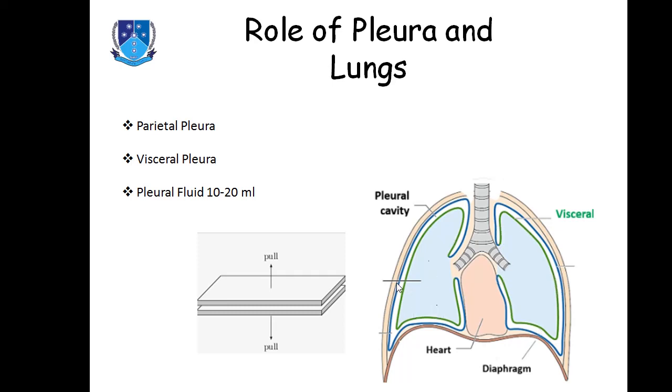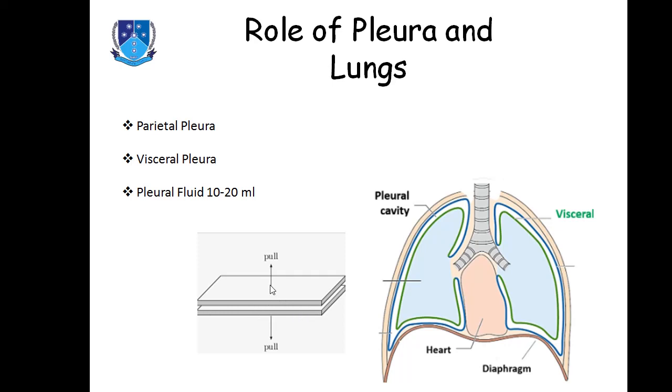So how does the parietal pleura push this downward? Focus on this example. We have two glass slides, the kind put on a microscope with the specimen. If we put two slides together, we can easily separate them, but if we put some fluid in between them, what will happen?